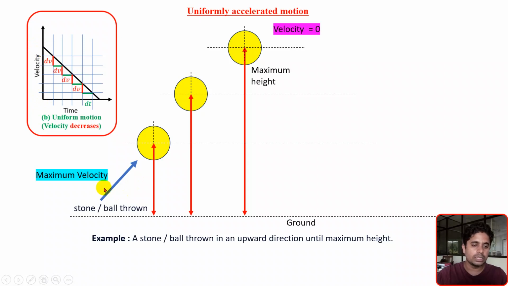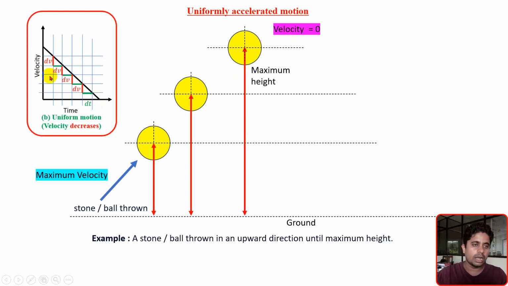As the ball goes up and up to this height, from the maximum velocity we gave at the ground, after reaching this height the velocity has become 0, as shown in this graph. At this point the velocity has become 0, and this is the maximum height it has reached.